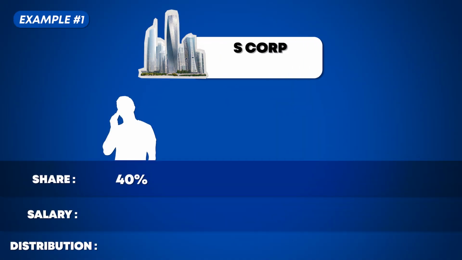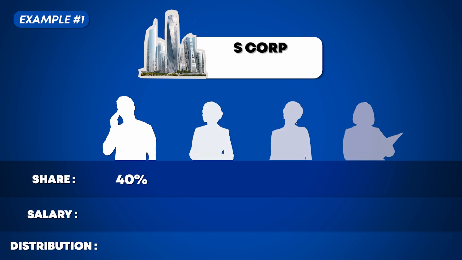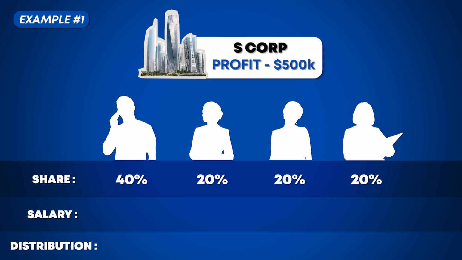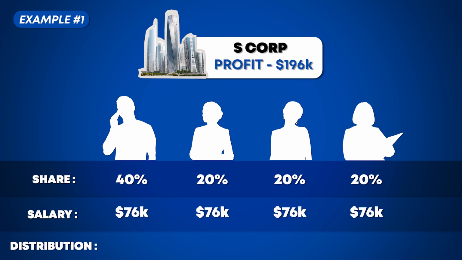Let's look at two examples of how S-Corp distributions work. Okay, so for example one, let's say you own 40% of an S corporation and you own that with 3 other shareholders who each own 20%. And your S Corp has $500,000 in net profit. And after paying the reasonable salaries to everyone, there's $196,000 left over for distributions.